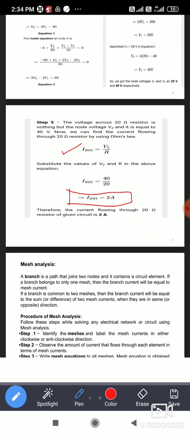Okay, so such type of examples they can ask for 1 mark. So by using the steps of nodal analysis, you can get the answer of current passing through 20 ohm. So if any questions they are asking such questions, so the students can able to solve such type of examples by using the steps of nodal analysis. If they mention to use some method, you can use that method only. But actually, in the GATE examination, they will not mention use nodal analysis, use mesh analysis. They want only the answer. Are you getting my point?